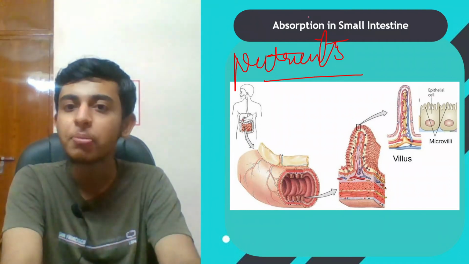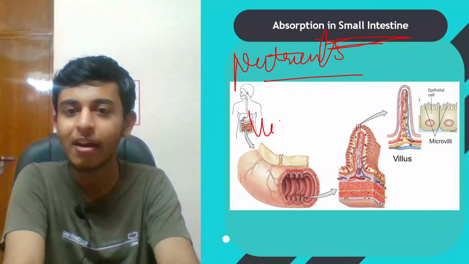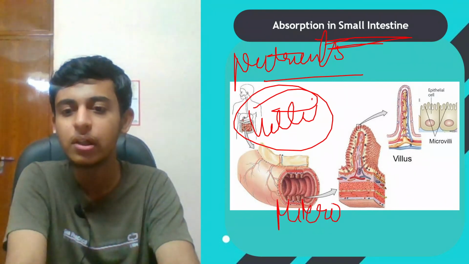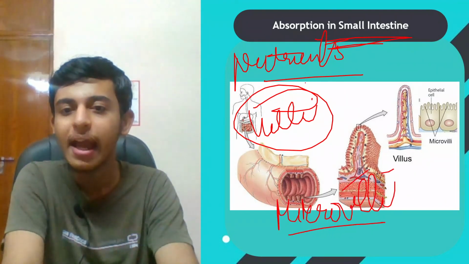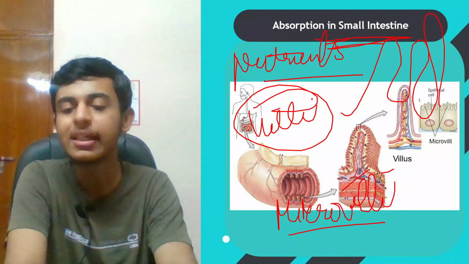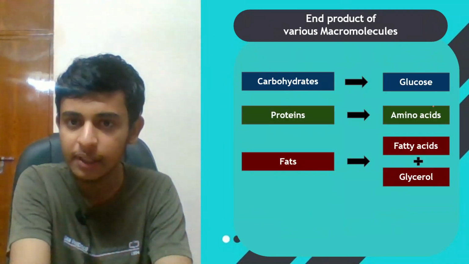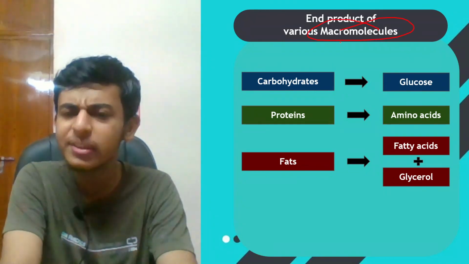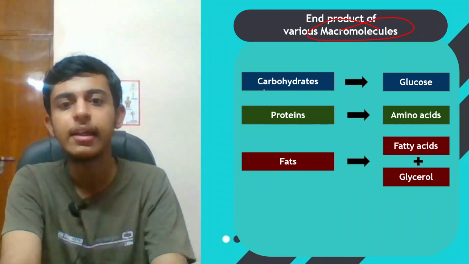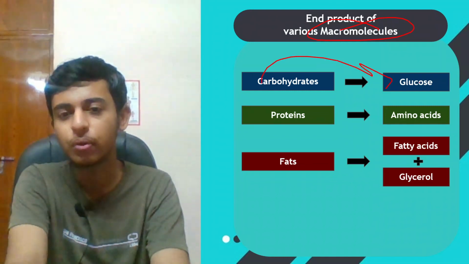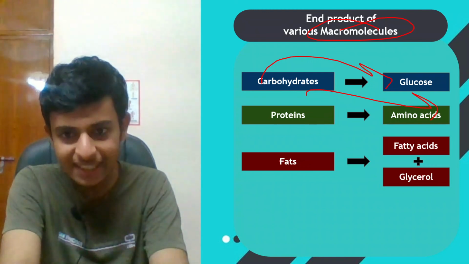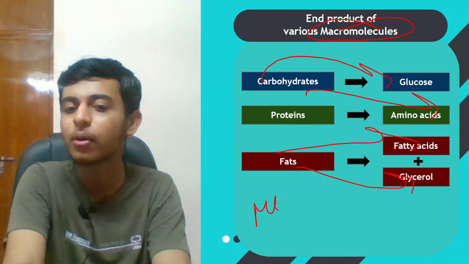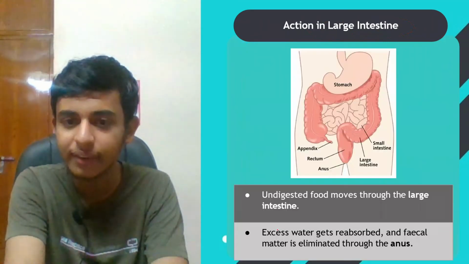Okay, so absorption takes place in the small intestine as we have villi present. We have villi and microvilli present which help in absorption of food, and there are finger-like projections ऐसे which increase the surface area for absorption. ठीक है, end product of various macromolecules. Macromolecules are like carbohydrates, proteins, fats. So carbohydrates are converted into glucose, proteins into amino acids, fats into fatty acids and glycerol. These are the final products, and a lot of MCQs are asked from here. So have a look at that.